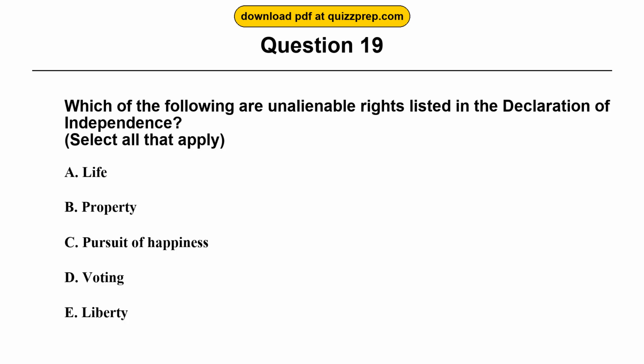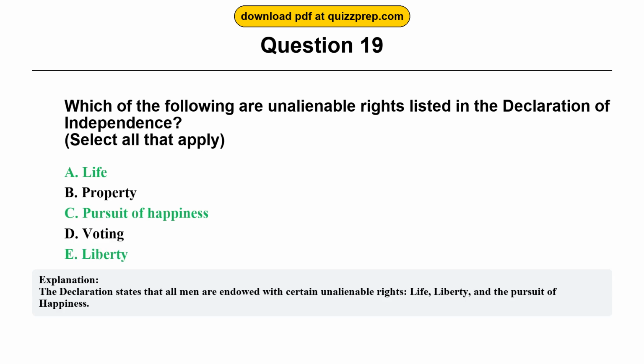Question 19. Which of the following are unalienable rights listed in the Declaration of Independence? Option A. Life. Option B. Property. Option C. Pursuit of happiness. Option D. Voting. Option E. Liberty. The correct answers are options A and C and E. Life, pursuit of happiness, liberty. The Declaration states that all men are endowed with certain unalienable rights: life, liberty, and the pursuit of happiness.